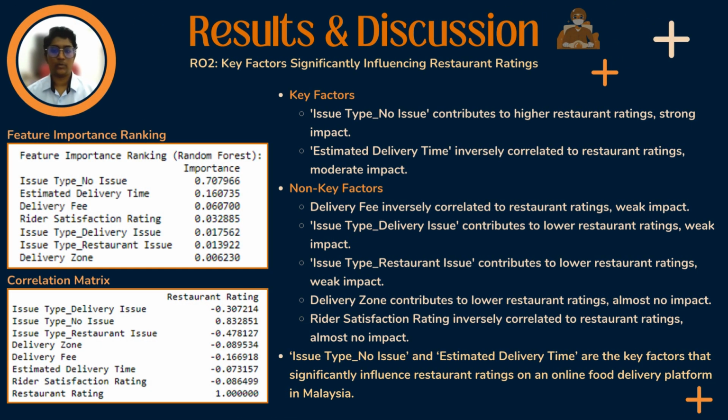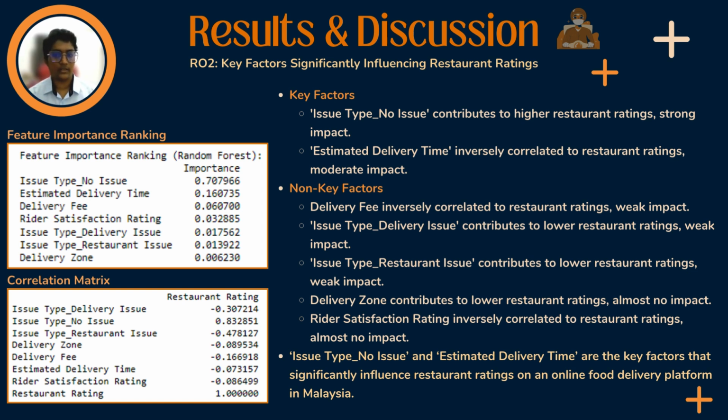Next, based on Research Objective 2, this research identified two key factors significantly impacting restaurant ratings. The first key factor was issue type no issue, where orders without any issues contribute to higher restaurant ratings and displayed a strong impact. This highlights the importance of a seamless customer experience. The second key factor was estimated delivery time, which was inversely correlated to restaurant ratings and displayed a moderate impact. This indicates faster deliveries lead to higher customer satisfaction, though the impact is moderate compared to avoiding issues altogether.